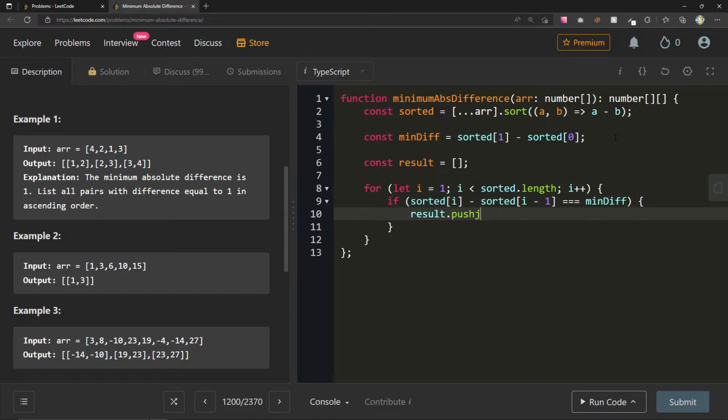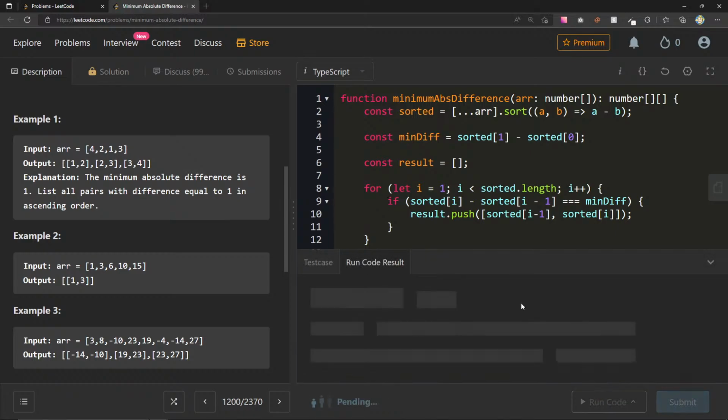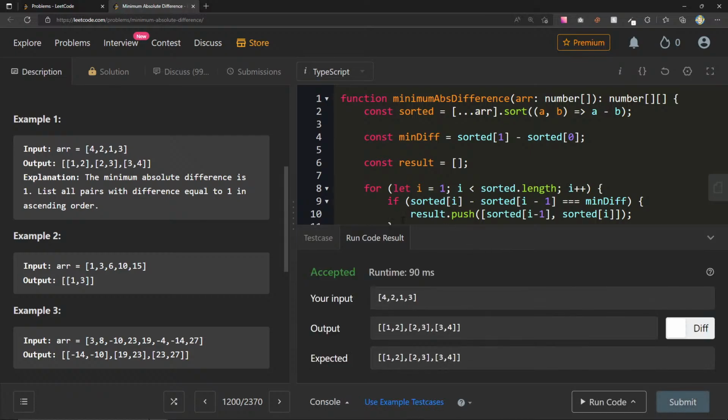It just wants us to do, and we can have 1, 2, 2, 3. Yeah, so we can just push sorted of i minus 1 and sorted of i. Return results. Let's see what this gives us here. 0, 10, 11. Oh, interesting. Nice. I didn't type this.